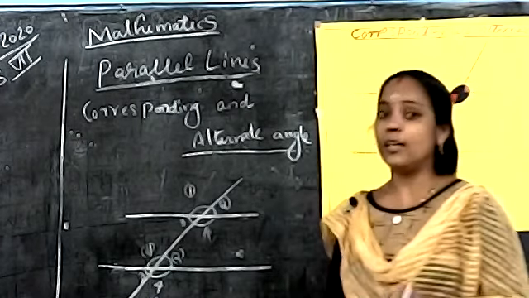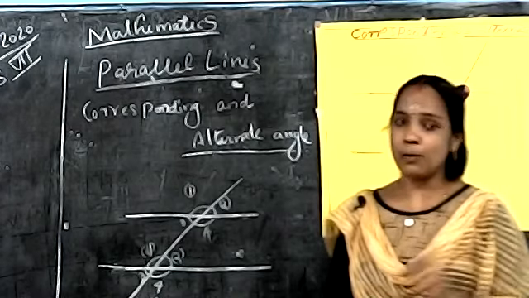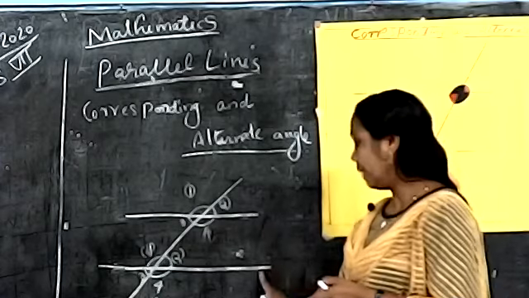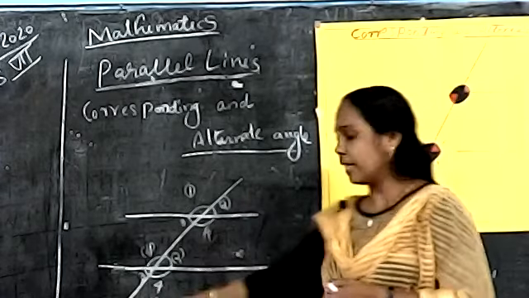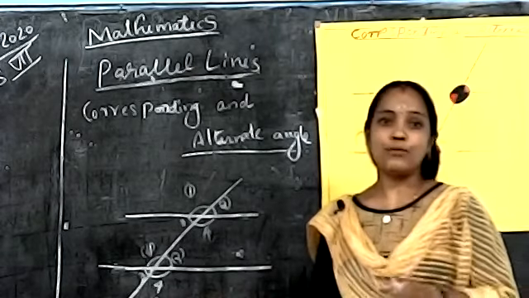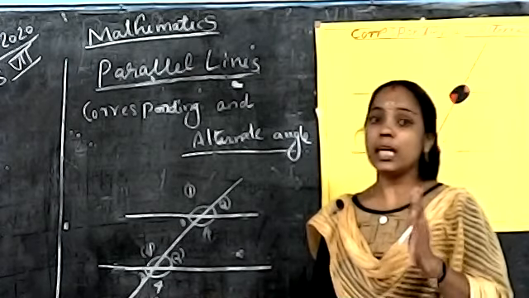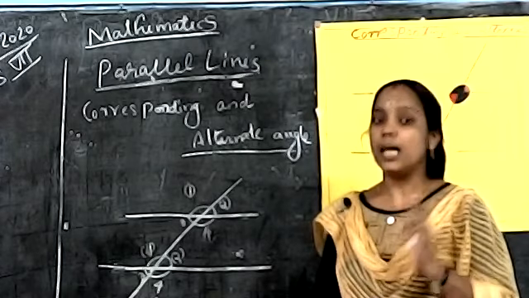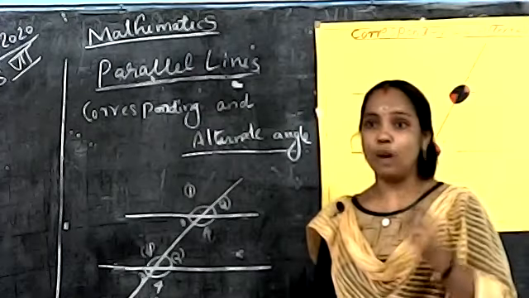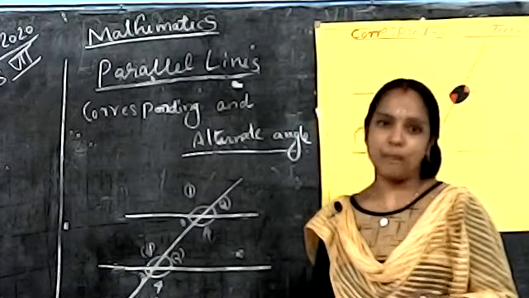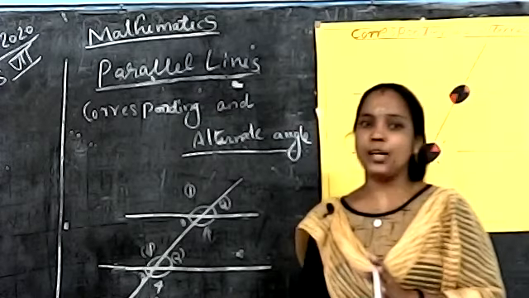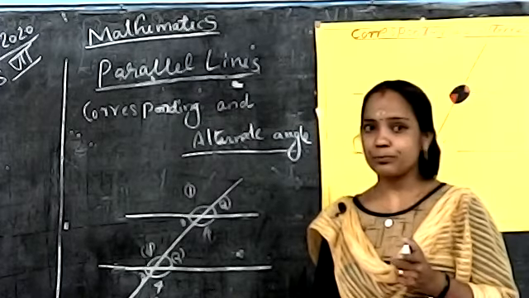How can we get one pair of corresponding angles? With one pair of parallel lines, the third line cutting across forms 4 pairs of angles. Each pair is a corresponding angle, because these angles are formed in similar positions. Understood? I think all of you understood.